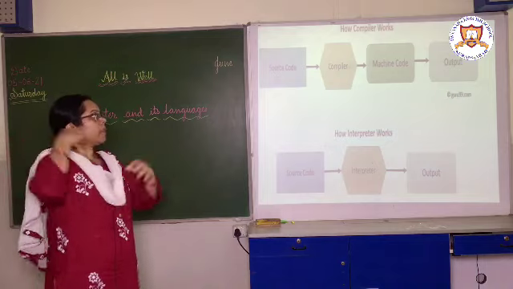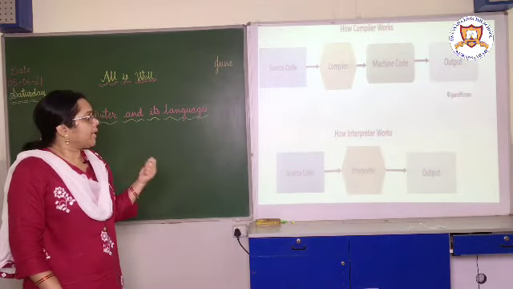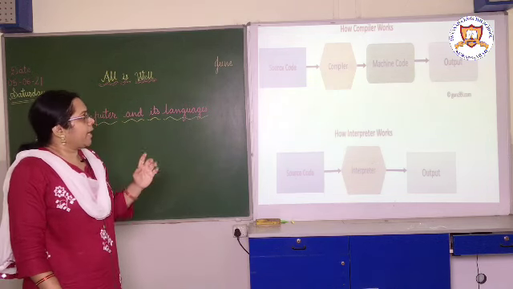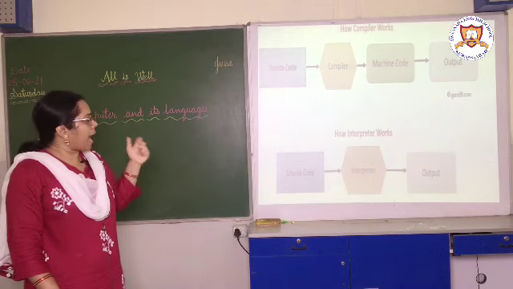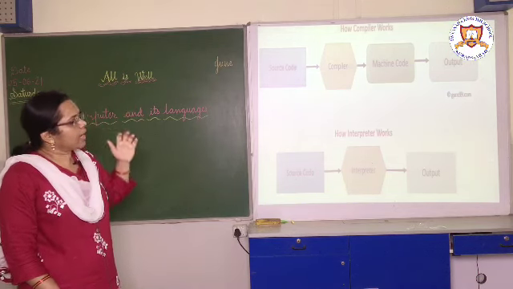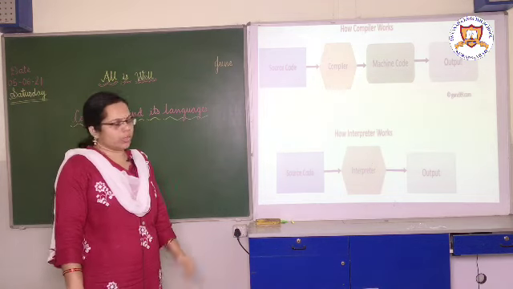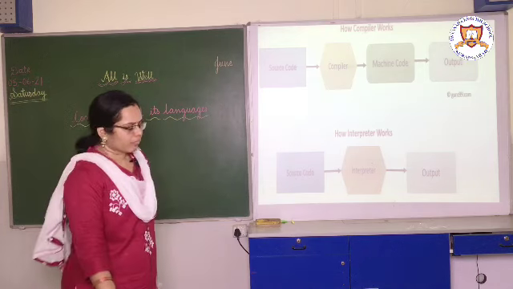In a compiler, object code will be generated, but in an interpreter object code will not be generated. The compiler has fast processing, and compared to the compiler, the execution or processing of the interpreter is slow. This is the difference between the compiler and interpreter.